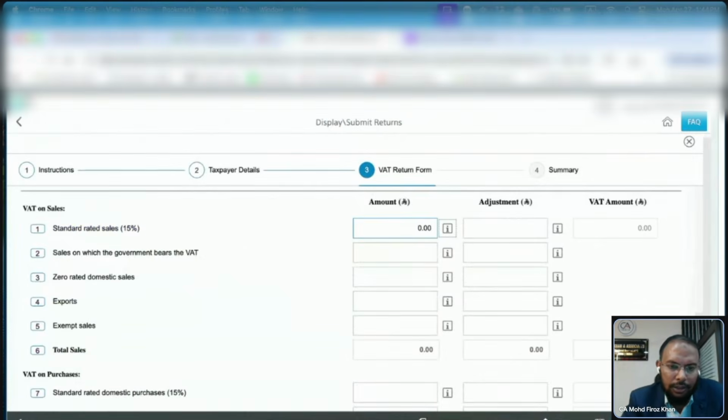Firstly, you need to start from zero because we cannot leave any boxes blank. Adjustment zero as well. Zero. Right. Zero. Fine.